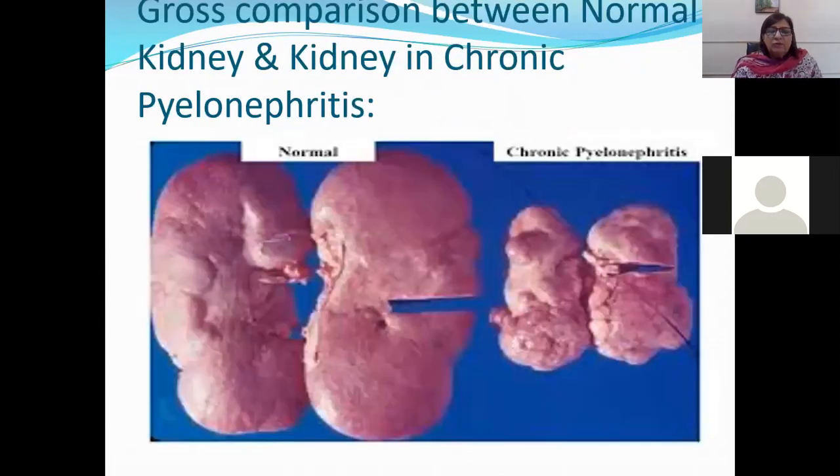But they are not thyroid follicles and they do not contain colloid material. Please remember that, okay? You must not make this mistake. Here you can see kidneys have become contracted, while this is the normal kidney.